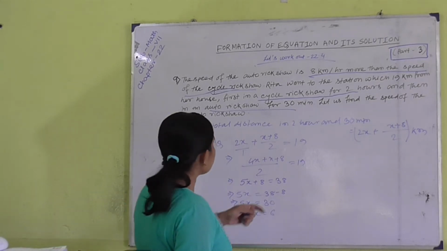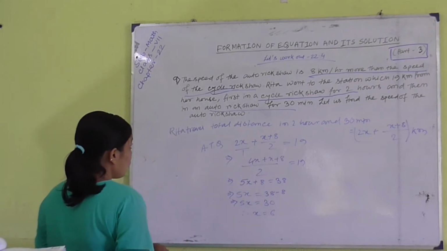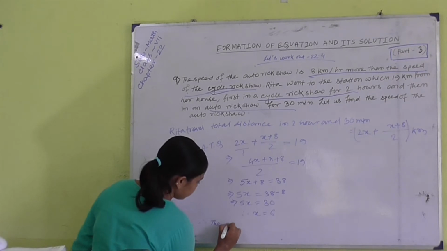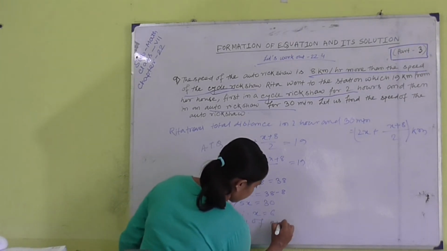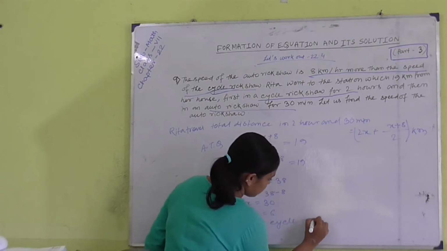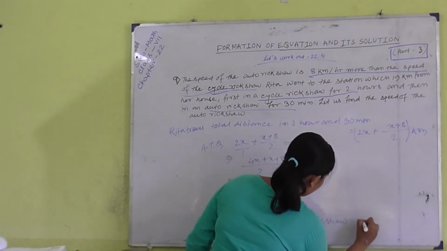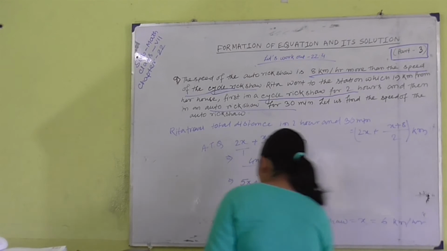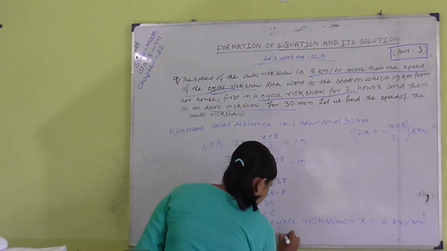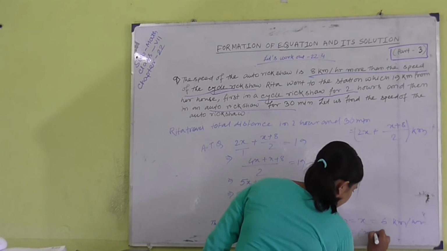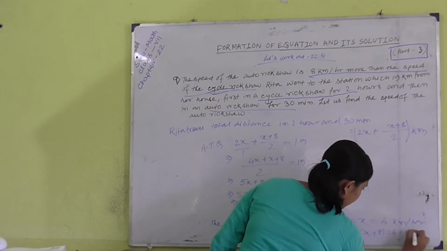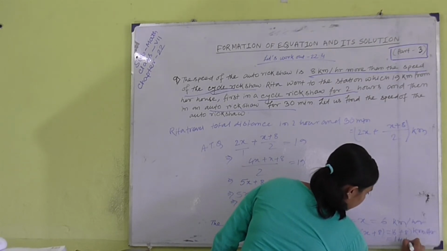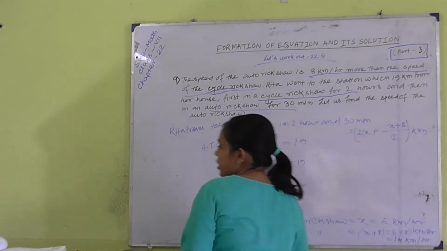So, let us find the speed of the auto rickshaw. We assumed the speed of the cycle rickshaw is 6 kilometers per hour. So the speed of the auto rickshaw will be x plus 8, which equals 6 plus 8, which equals 14 kilometers per hour. This is our correct answer.